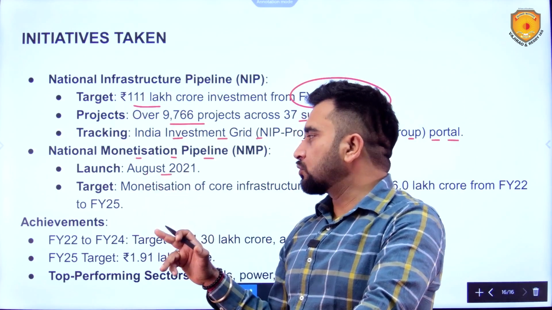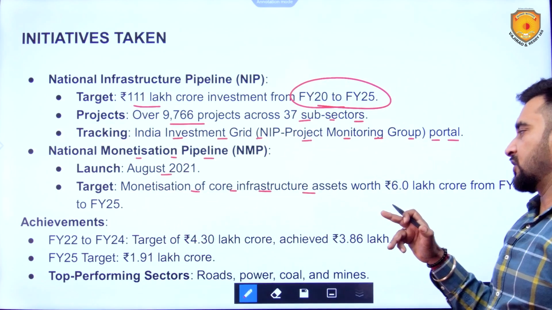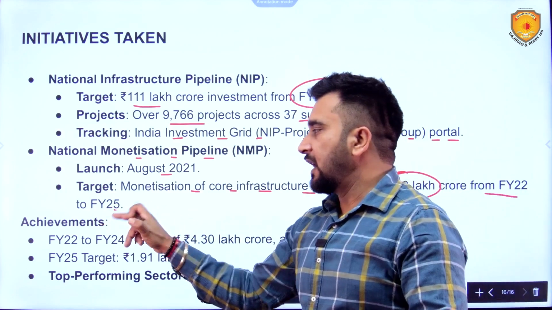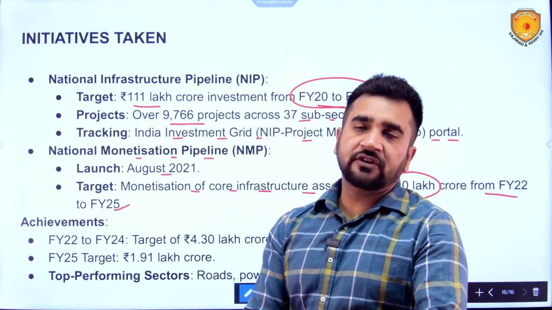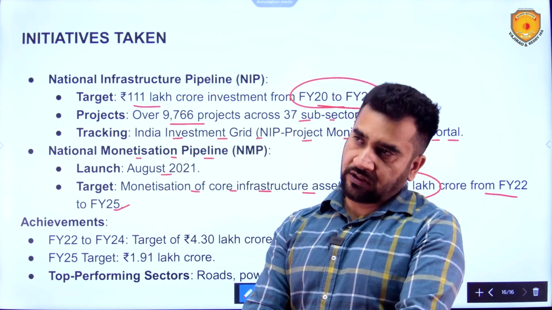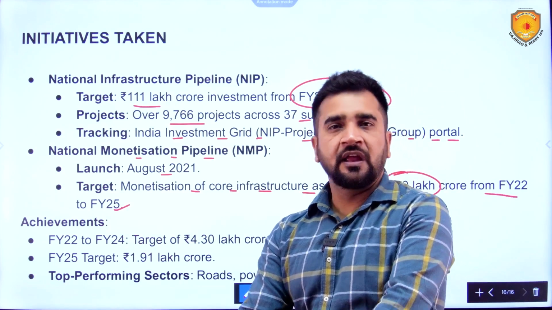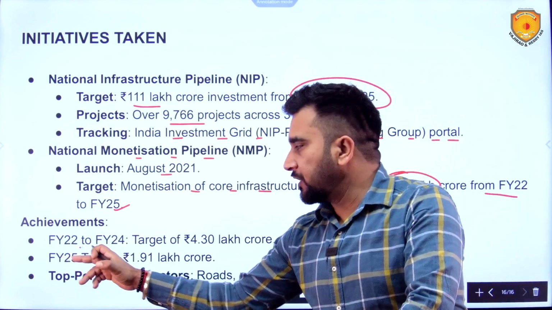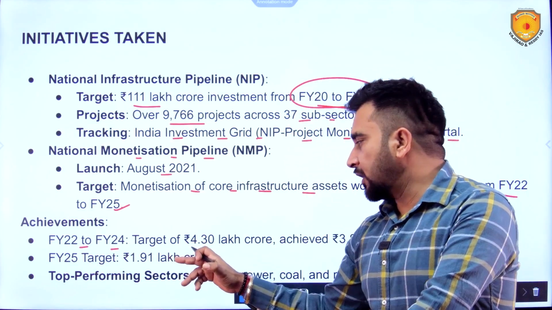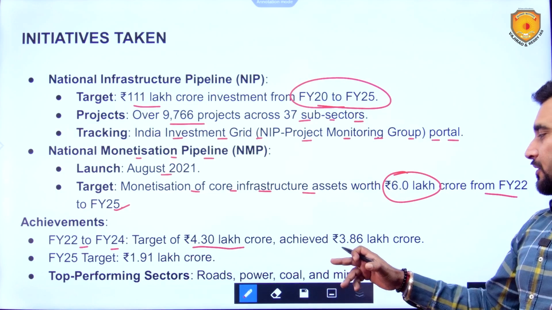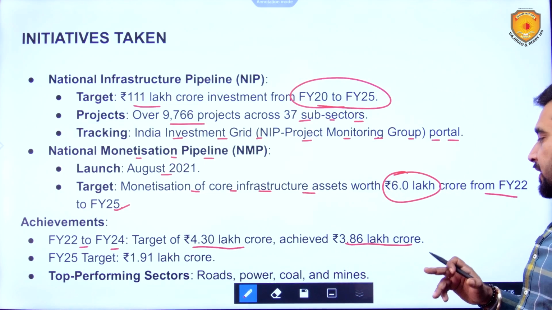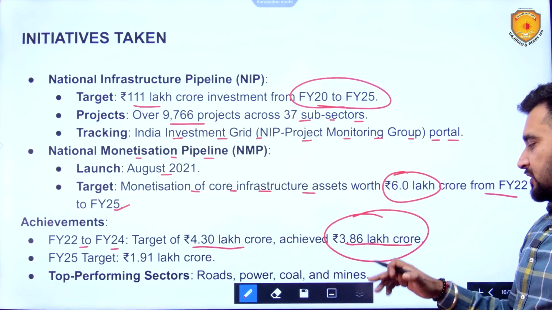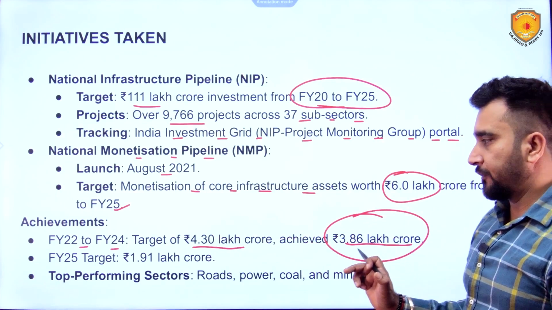Launched in August 2021, monetization of core infrastructure assets worth 6 lakh crore from FY22 to FY25 has happened. These were stalled infrastructure projects. They have been monetized, they are now working, and they are now rewarding also. Achievements: from FY22 to FY24, the target was 4.3 lakh crore, and 3.86 lakh crore was achieved.